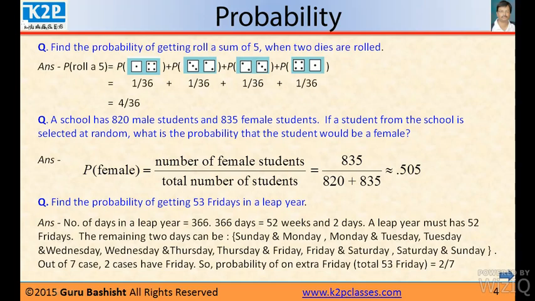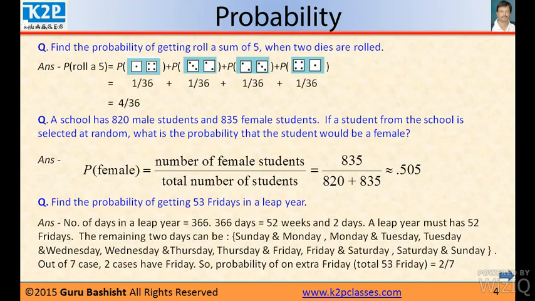The remaining 2 days can be Sunday and Monday, Monday and Tuesday, Tuesday and Wednesday, Wednesday and Thursday, Thursday and Friday, Friday and Saturday, or Saturday and Sunday.